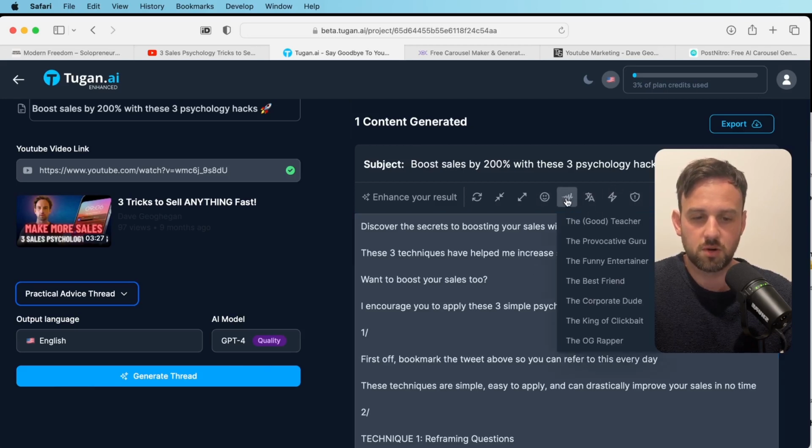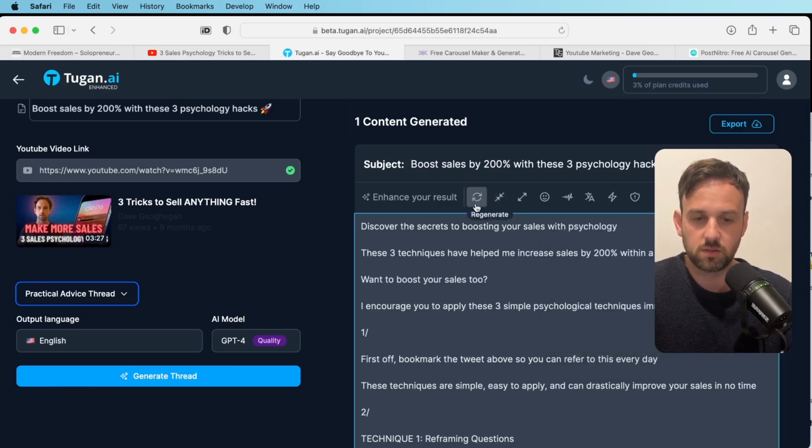One of the most useful is the personalities one. So you can ask it to write it in a different kind of way. So the provocative guru, the good teacher, the funny entertainer, you can play around with those and you can write it in different styles as well. And obviously you can also regenerate it as well. If you're not happy with it or if it got something wrong, you can regenerate it, and you can shorten it as well if it's too long.